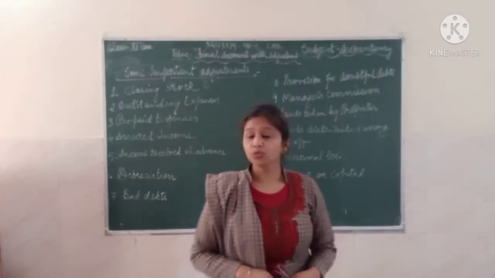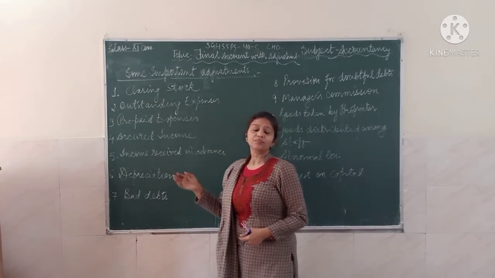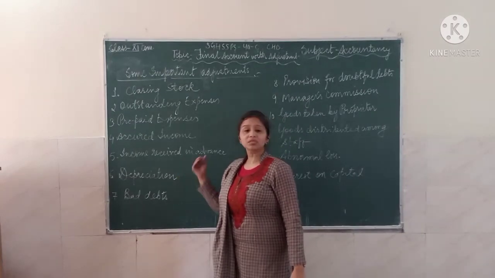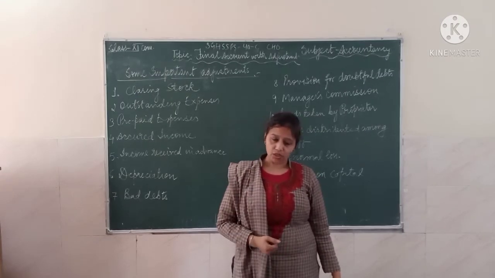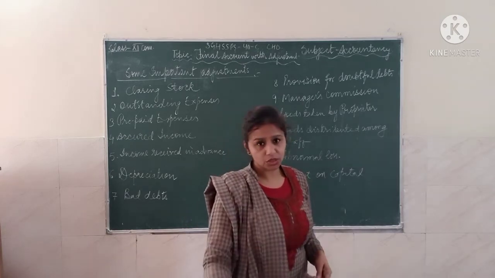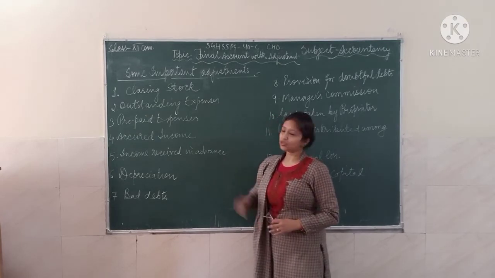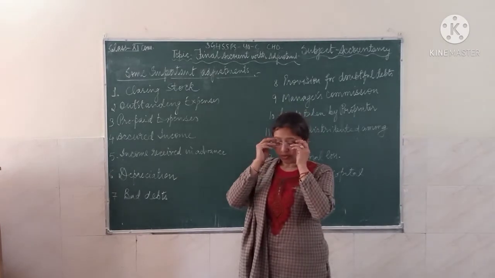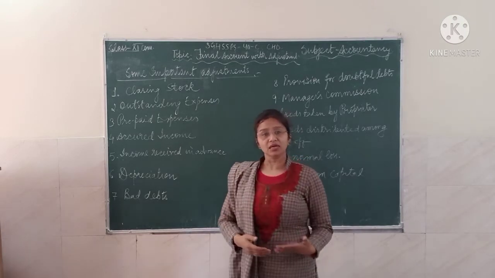So why do we do the adjustment? Because there are some items without which your income statement as well as your balance sheet will not arrive at the right profit. You will not see the true and fair view of your balance sheet if you do not take care of all the items which are outside the trial balance, which are given for adjustment. So one by one we will try to understand how all these adjustments are going to be set in the final account.